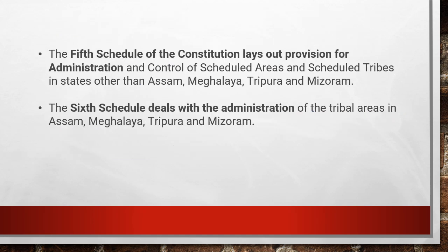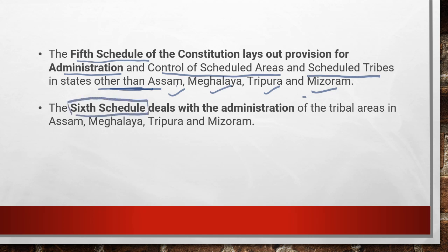Along with that, in which part of the Constitution do we have this topic of scheduled areas and scheduled tribes? The Fifth Schedule of the Constitution lays out the provisions for the administration and control of the scheduled areas and scheduled tribes in states other than, which is very important, Assam, Meghalaya, Tripura and Mizoram, because the administration and control of scheduled areas and scheduled tribes in these four states is mentioned in the Sixth Schedule of the Indian Constitution.